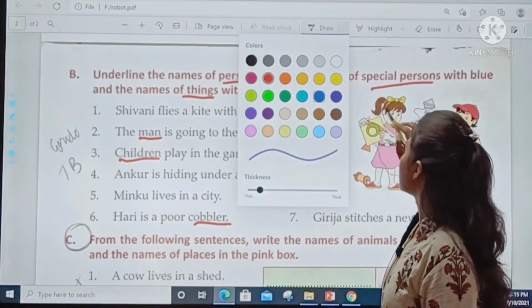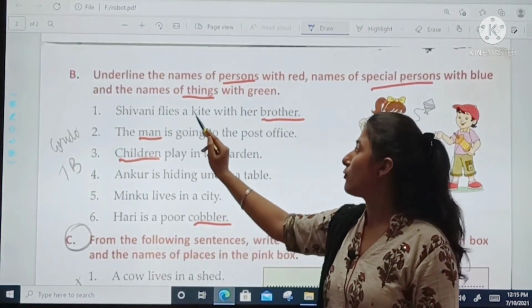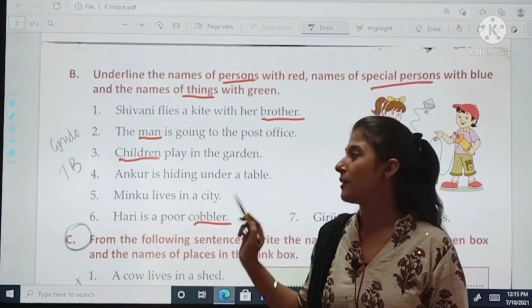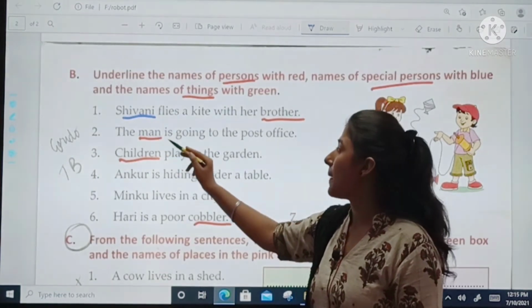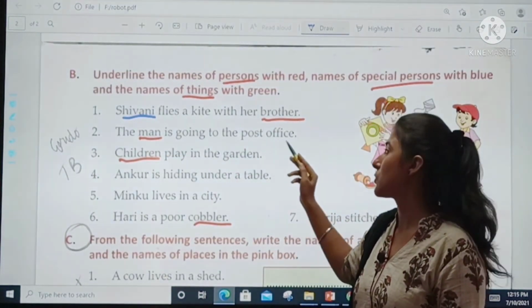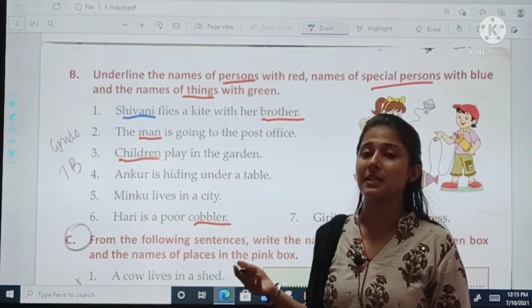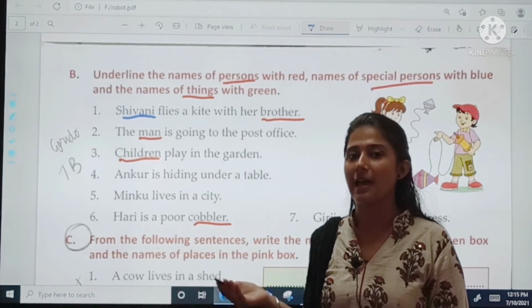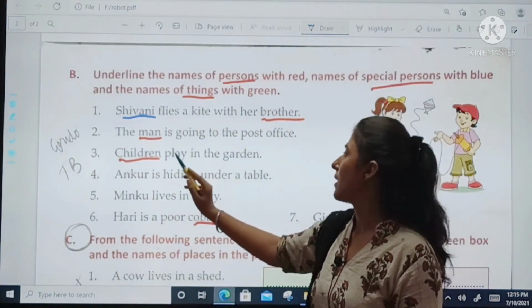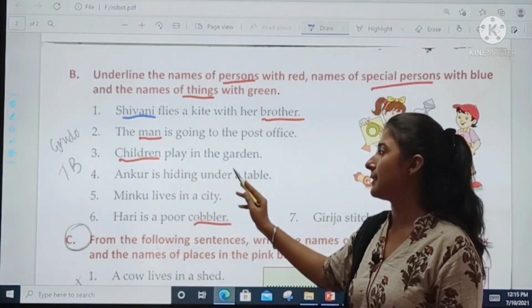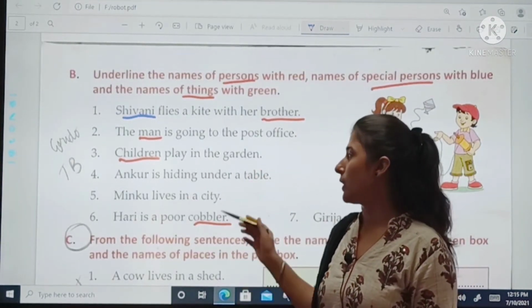See, now we will focus only on names of special person. Shivani flies a kite. Shivani, we got the name of a special person. Okay. Second, the man is going to the post office. Here no special name, because a special name is a name of any person, place, animal or thing. But here no special name. So, we will move further. Children play in the garden. Again, here there is no special name. So, we will move further.